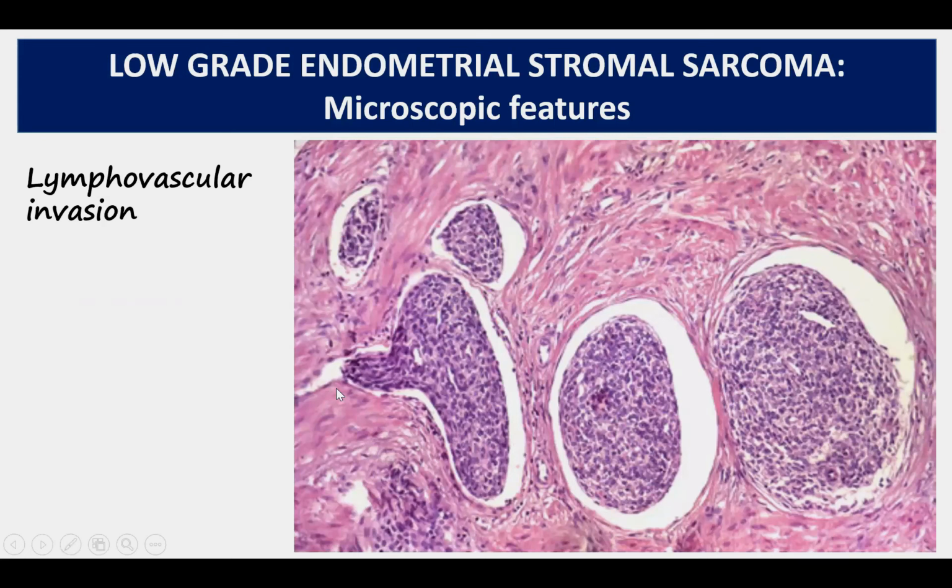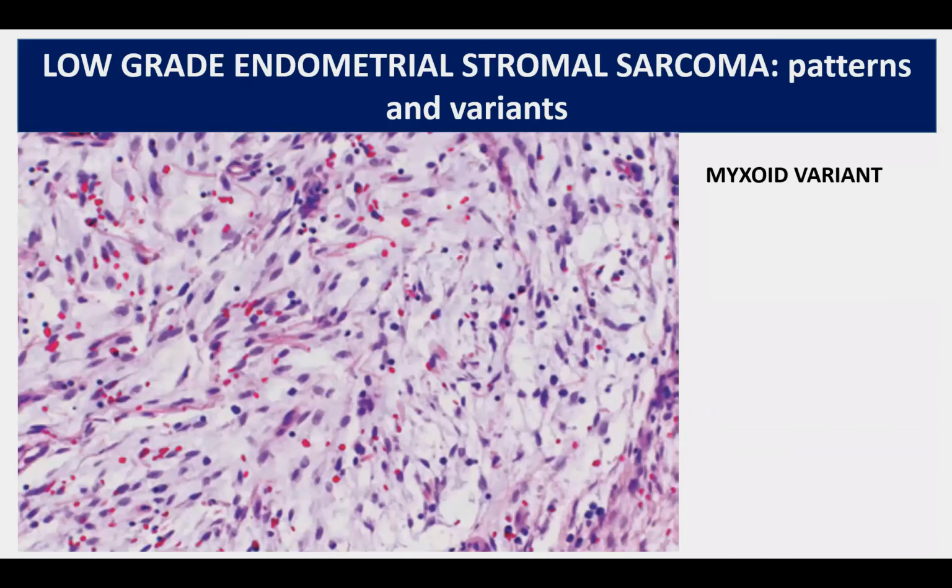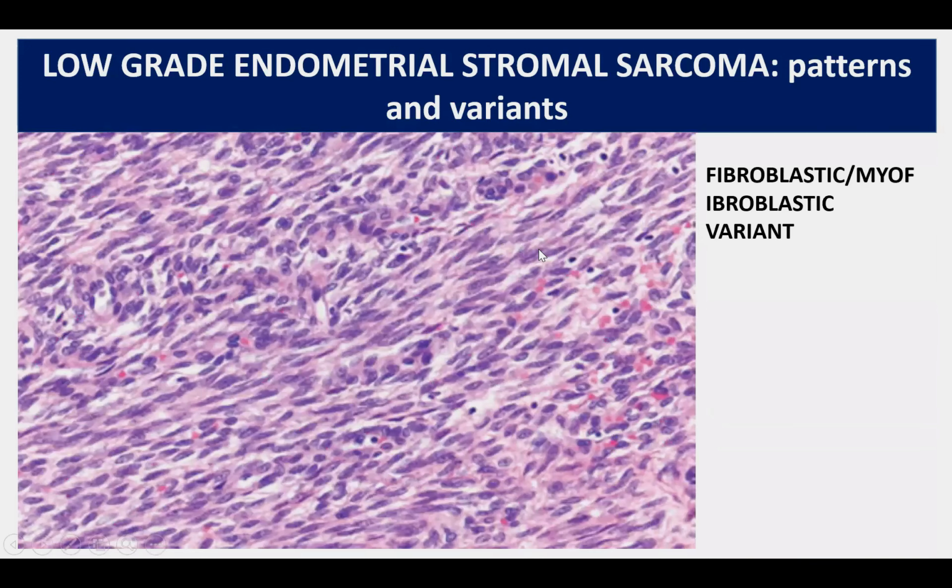We can see lymphovascular invasion. The mitotic activity in these tumors is variable. Typically, it's less than 3 mitotic figures per 10 high power fields, but occasionally there may be as many as 10 mitoses per 10 high power fields. The tumors may show myxoid differentiation. In that case, it's called a myxoid variant.